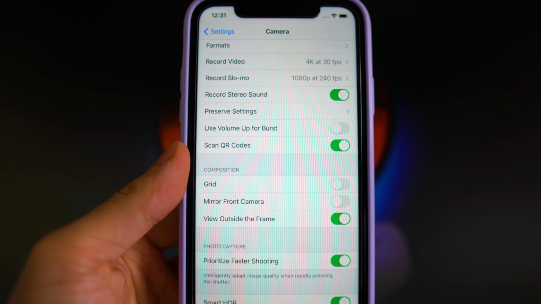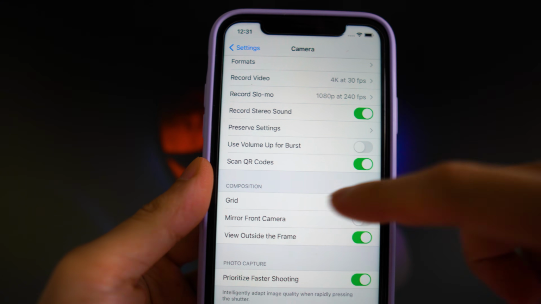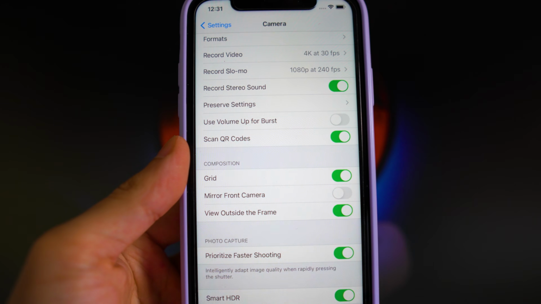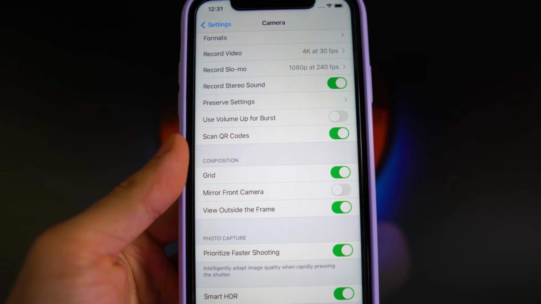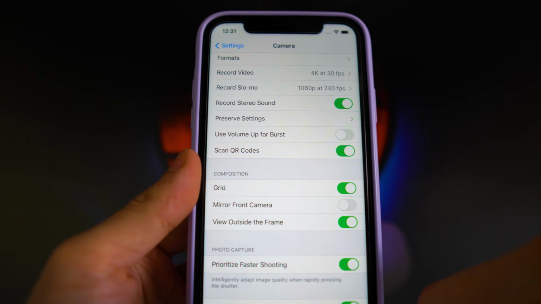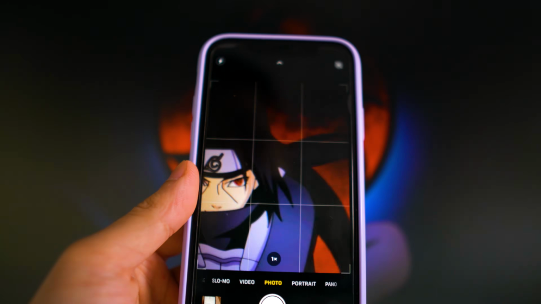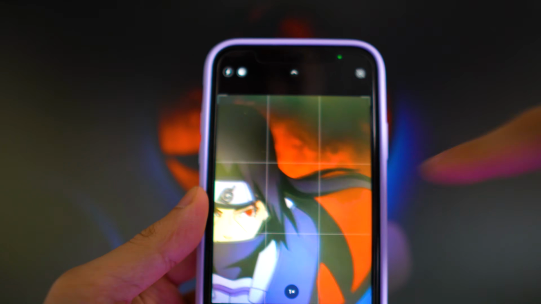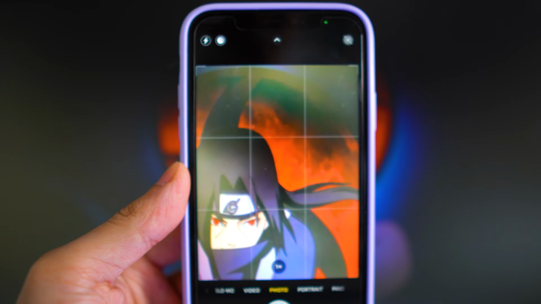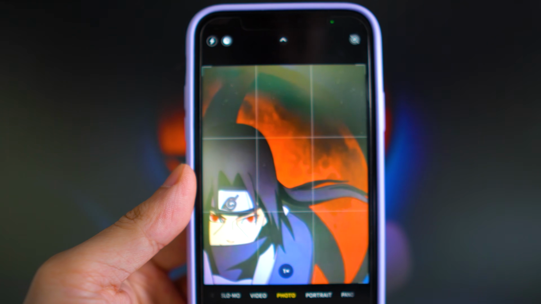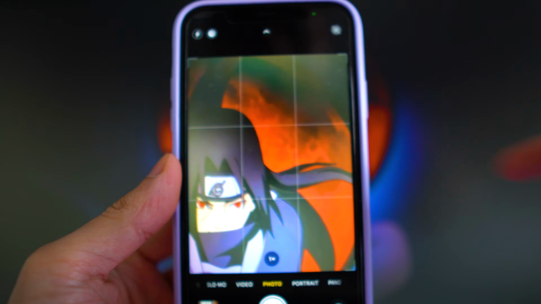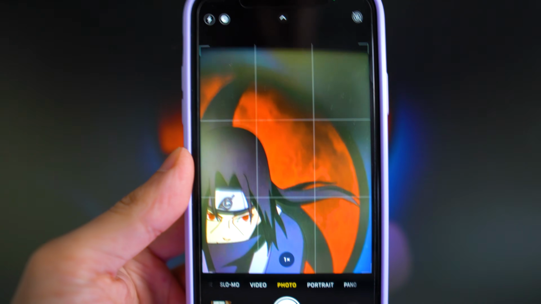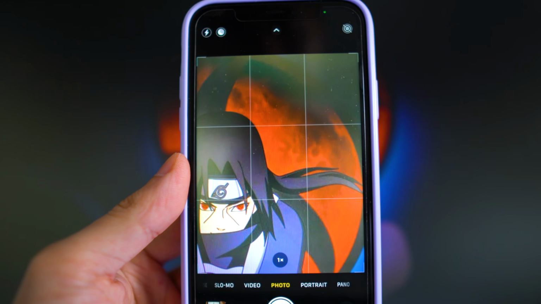And then the last setting that I recommend turning on is the grid. So if you're shooting any overhead or top view, I highly recommend this, and I'll show you guys what it looks like right now if you toggle that on. And you guys can see we have this little grid here, so you're going to be able to focus on certain things. For example, if you're recording another object and you want it to be centered, you're going to have this grid right there to be able to see where to focus your camera.